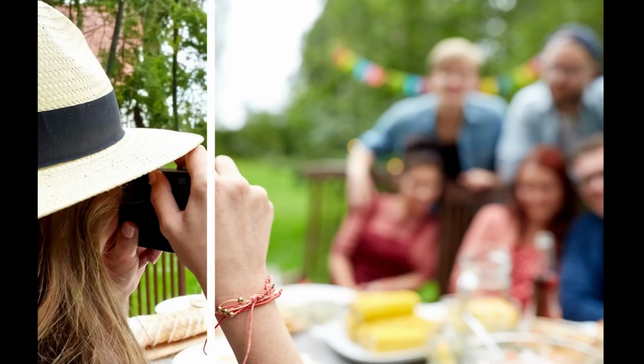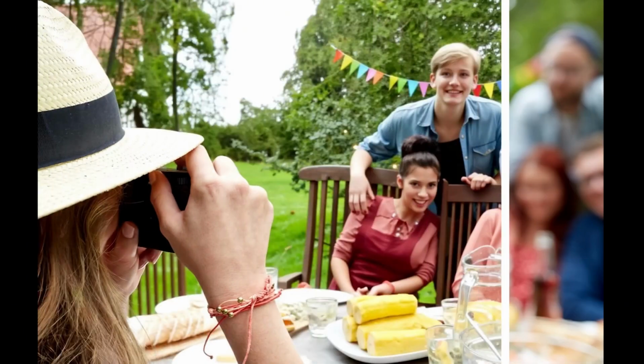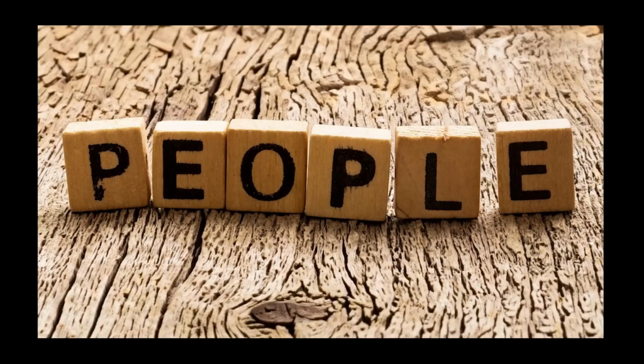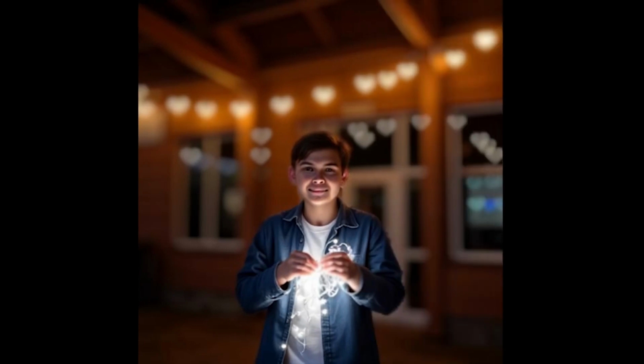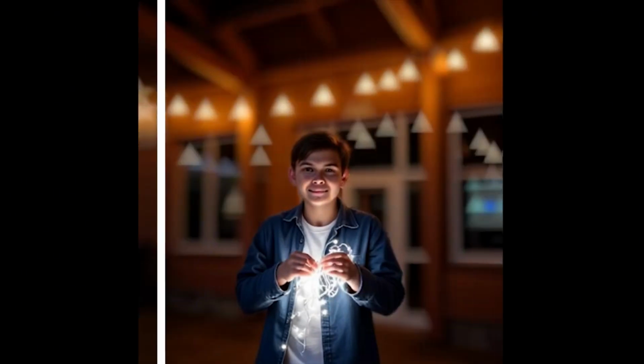Look at the photographer. Now you can see her and the background. Even text. Look at the Scrabble tiles. It recovers the word people from a blurry mess. That is magic. And for the artsy folks, you can even change the shape of the bokeh. Change those background lights into hearts or stars.